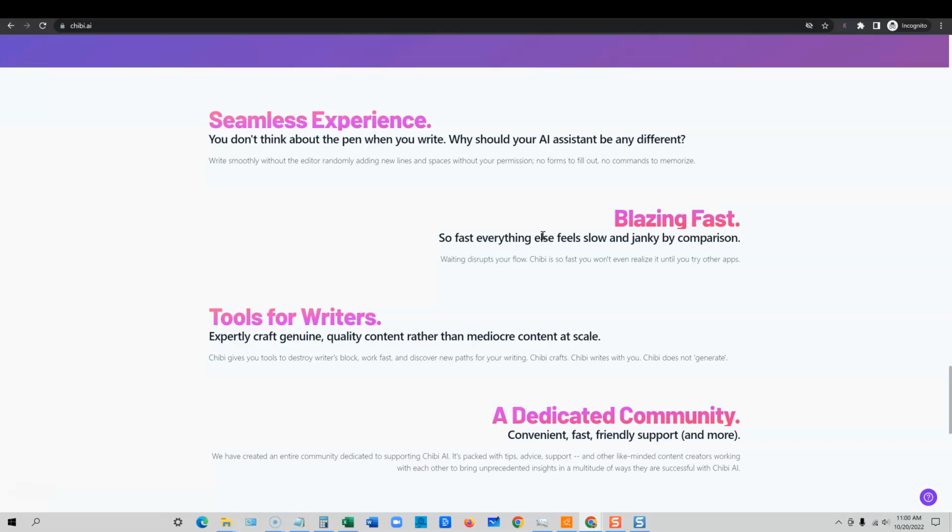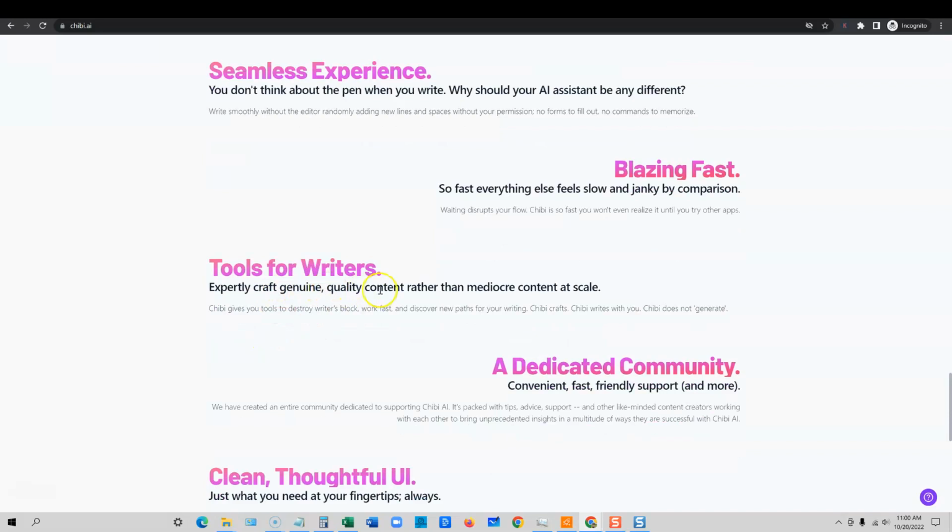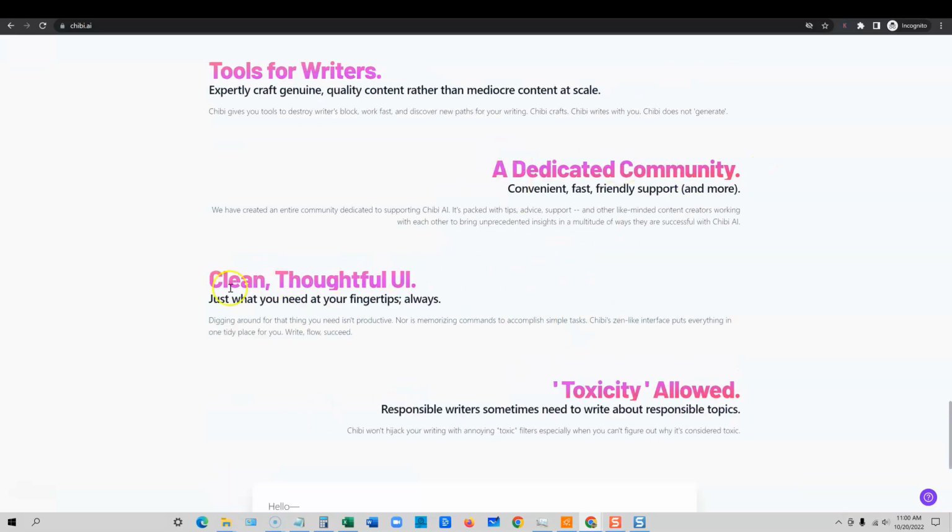And you'll see right now when I show you this, it's going to have a lot of things that are very similar to Jasper as far as the write more button and things like that, but it's going to also have so many other tools that you're not going to get inside of even Jasper. So tools for writers, expertly craft genuine quality content rather than mediocre content at scale. A dedicated community I just showed you, clean, thoughtful, just what you need at your fingertips.